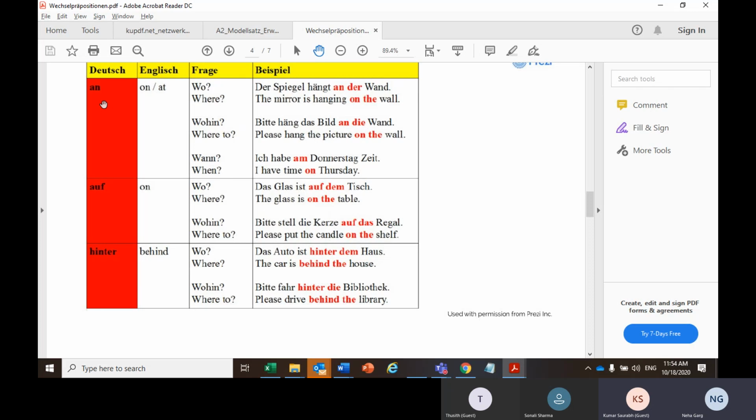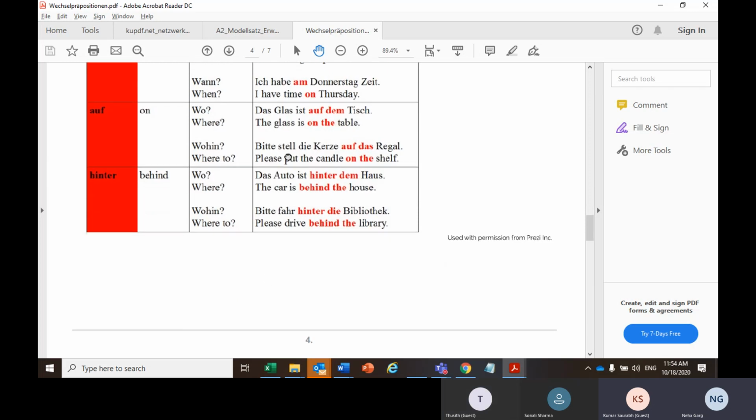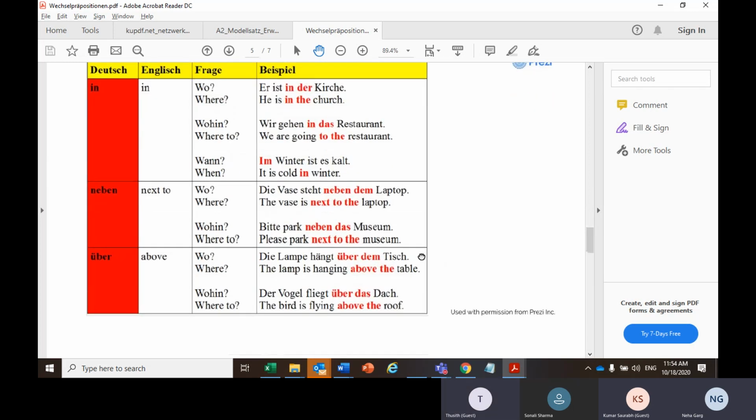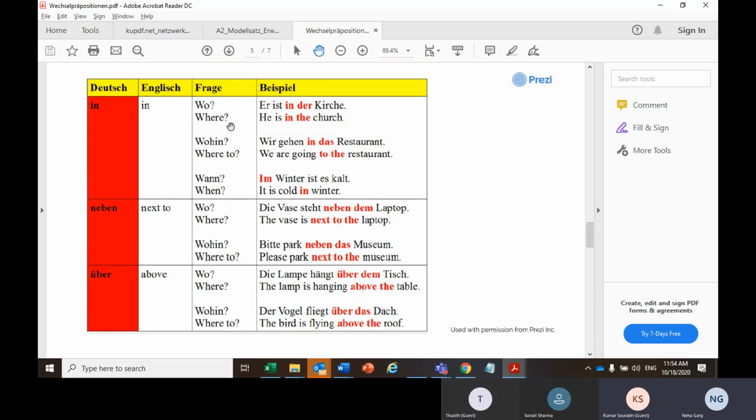So an, auf, and hinter we did already. An is like on something or at something. Auf is like on something when you're putting something on top of anything. If you're sitting on the table, on the chair, on top of something, that will be auf. Then hinter, as we discussed already, behind. Then we have in, inside something. So the wo case would be: ist in der Kirche. Can anyone tell me what is the article for Kirche? Kirche is church. Die Kirche. Yes, that is die Kirche.